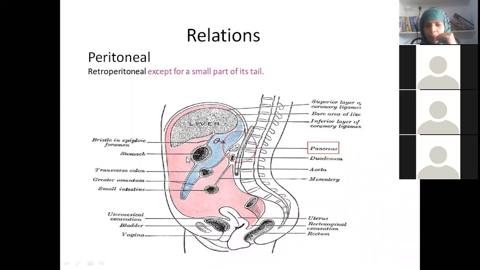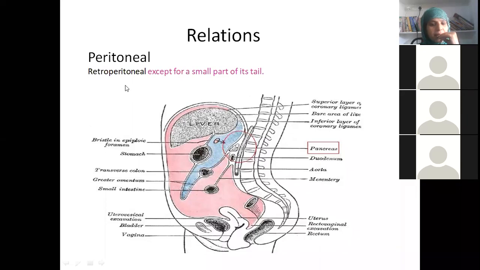What is the area? Uncinate process. No, beta. See, this is stomach, right? Stomach is the landmark. The area in front of the stomach is greater sac, and the area behind the stomach is lesser sac. Please remember, I told you just now, pancreas is situated in the lesser sac.